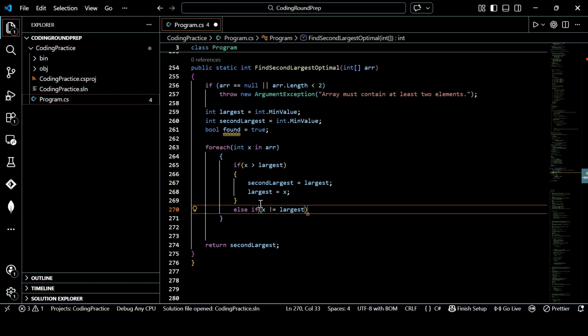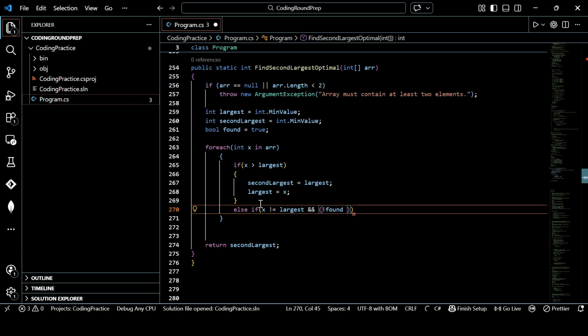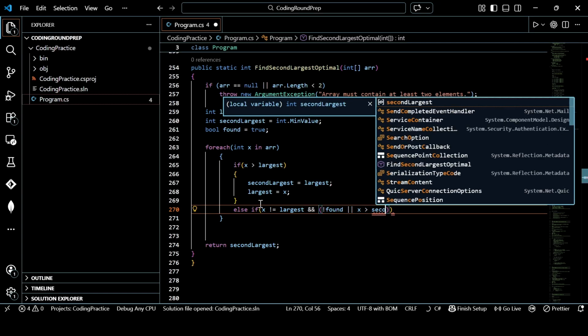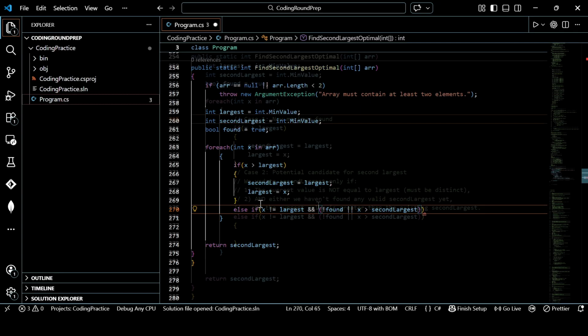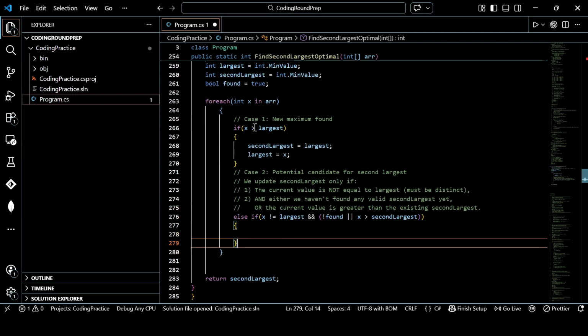x is no longer the largest, and we have not found the second largest yet, right? Or x is greater than second largest. What does this mean? Now, in order to understand this condition, let's understand what we have done till now.